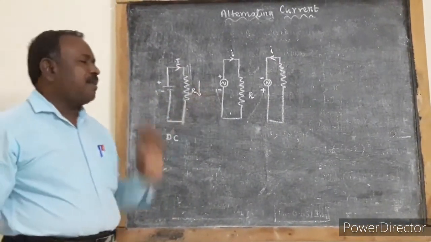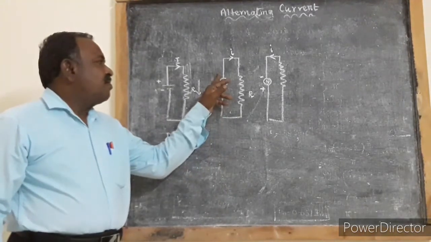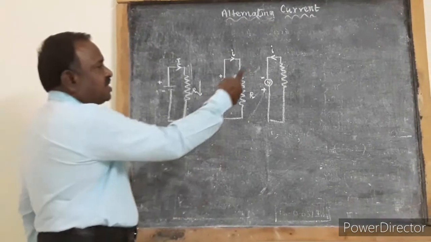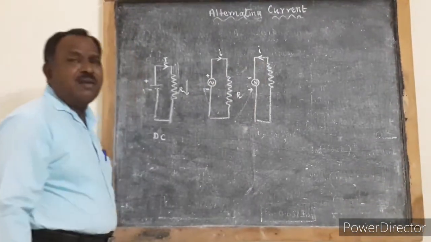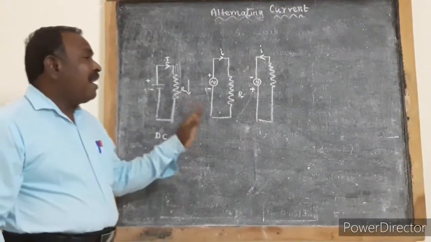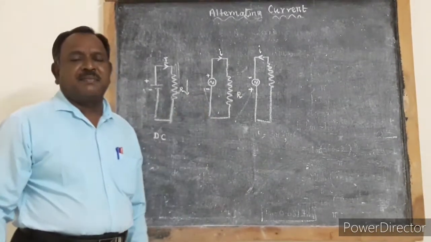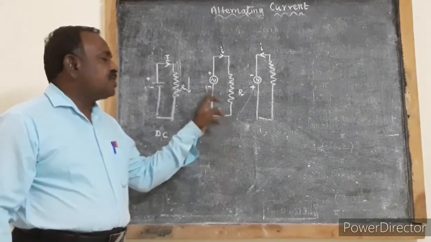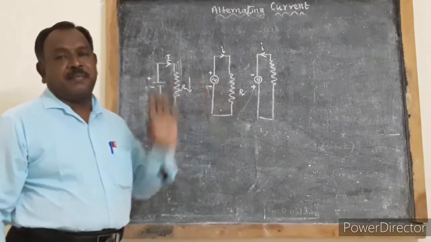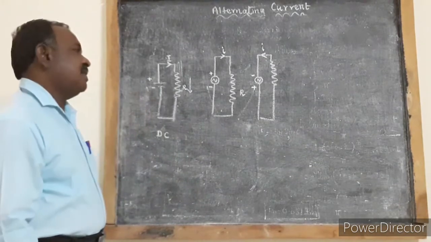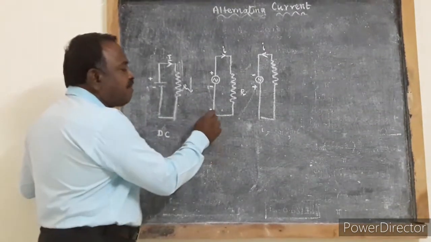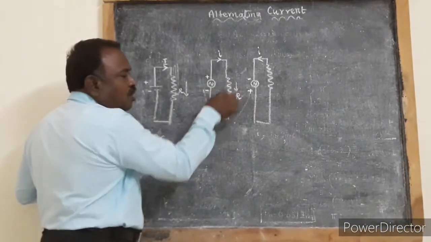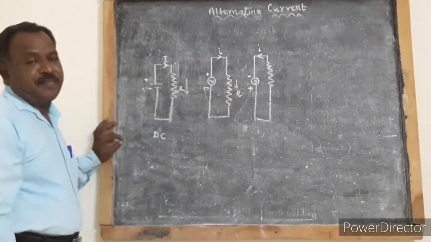So when you see, for certain time, it is flowing in the clockwise direction. For certain other time, it flows in the anti-clockwise direction. So the direction of the flow of current through this circuit changes at a regular interval of time. Not only that, the magnitude of the current does not remain the same.